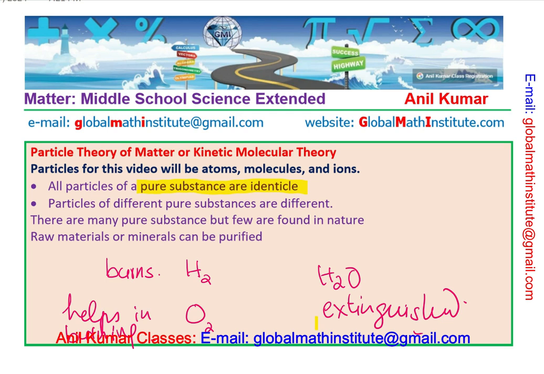Now, this pure water is also a substance, right? But it has different properties from its constituent elements. This is what we're trying to say here, right? Now, how do you get pure substances? As earlier said, raw materials or minerals can be purified to get the pure substance, right? So, in the rocks we do have salt. We can actually extract salt from the rocks, right?